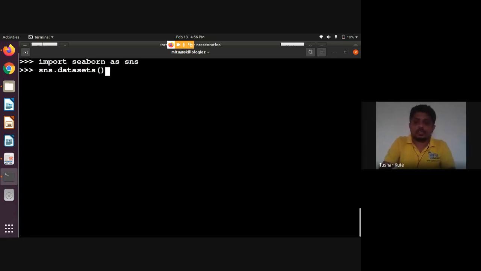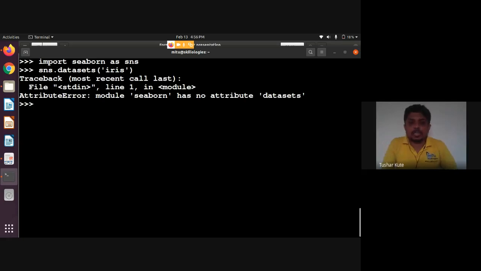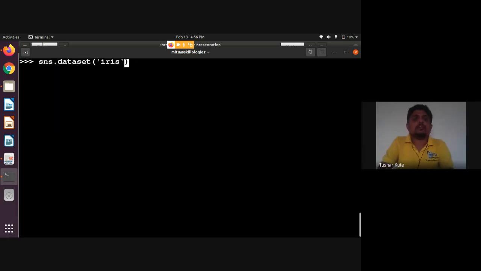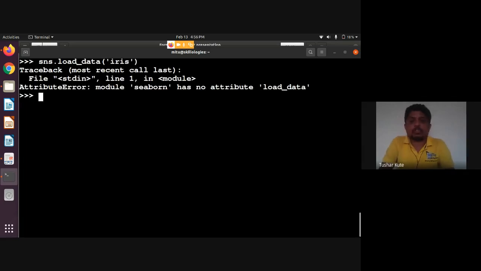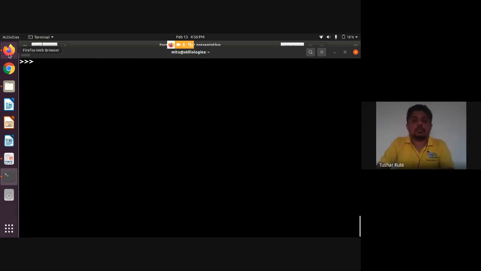Let's say if it is there, then it will show you the data sets, or load, let me check the name of it, because a lot of packages are there. Wait a minute, I'll show you. Let's start, and then we'll see how exactly data can be used in programming also. If you want to work practically, we can make use of this method. I'll show how to perform operations.